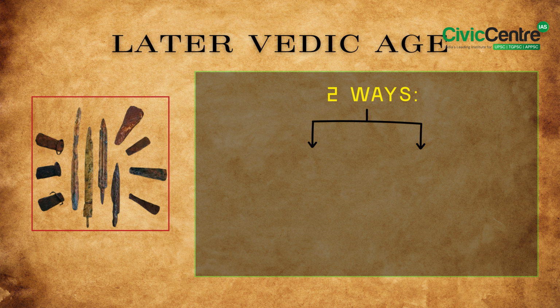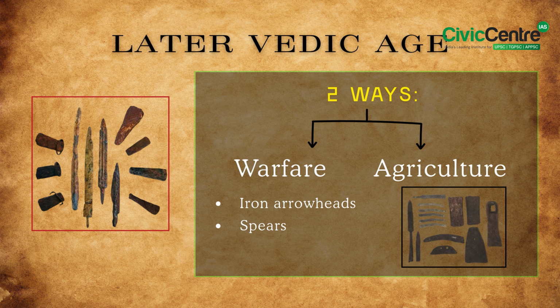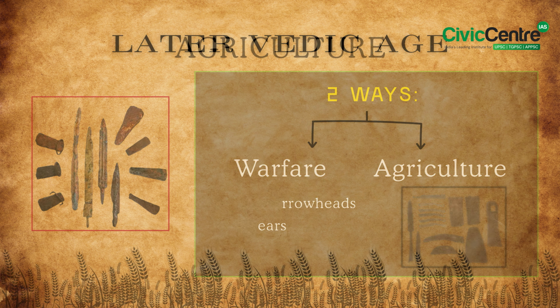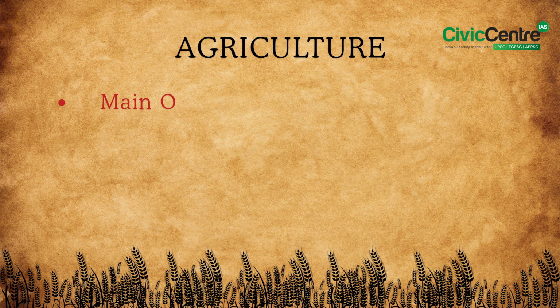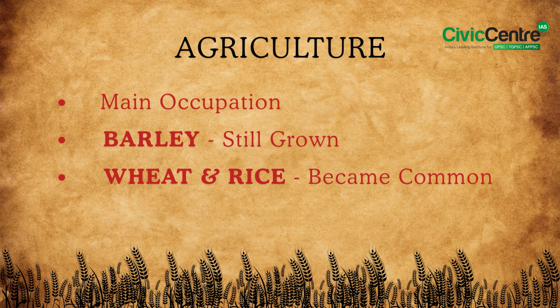Iron helped in two big ways. First, warfare. That is, iron arrowheads and spears gave Aryans a military advantage. Second, agriculture. Iron axes and tools helped in clearing forests for cultivation. Agriculture became the main occupation. Barley was still grown, but now wheat and rice became common.